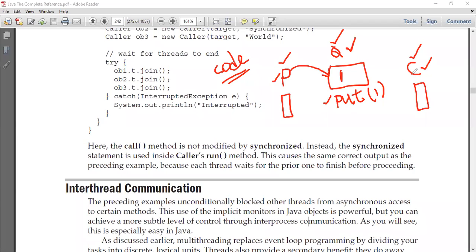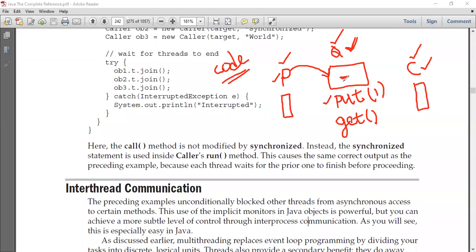Similarly, in order to consume the value in this queue, the consumer has to call the get method, which belongs to the class called Queue. Once the consumer calls the get method, the consumer is going to consume the value which is present in this queue. I hope you understood this.